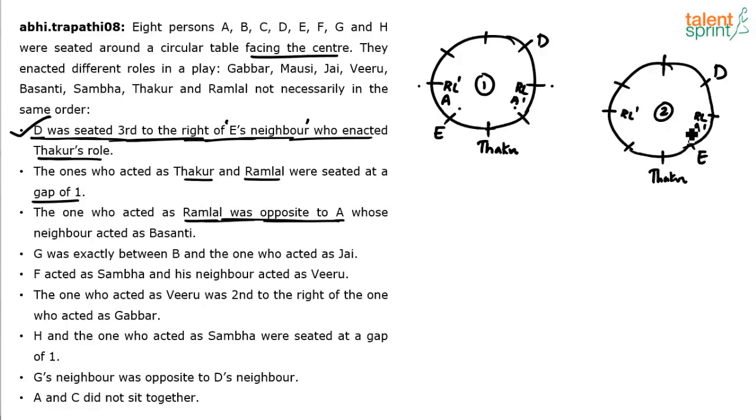So RL dash and A dash is one pair, or RL and A is the other pair. You getting it? Ramlal opposite A. Ramlal opposite A. So RL dash A dash is one pair, or RL A is the other pair. Similarly in the case 1 also, these are the 2 pairs.